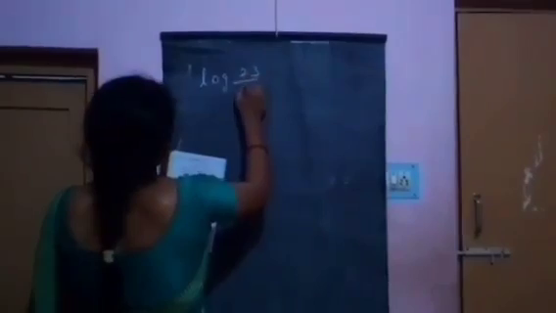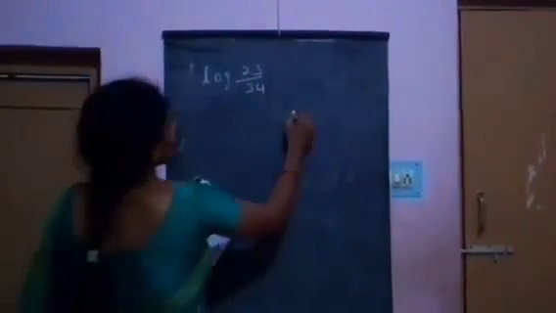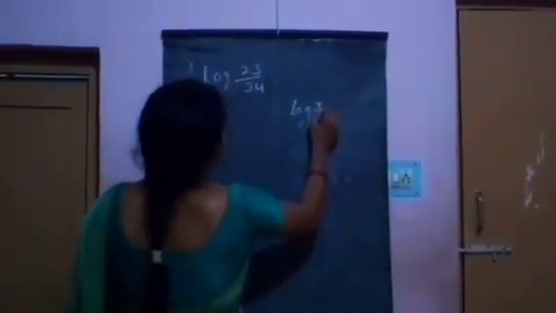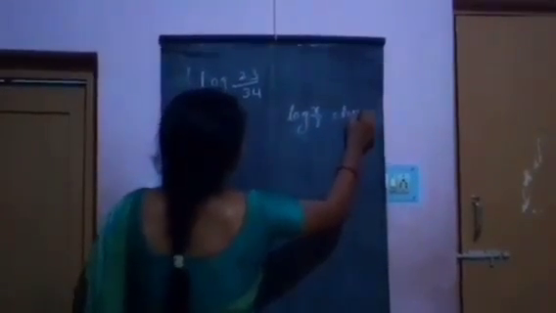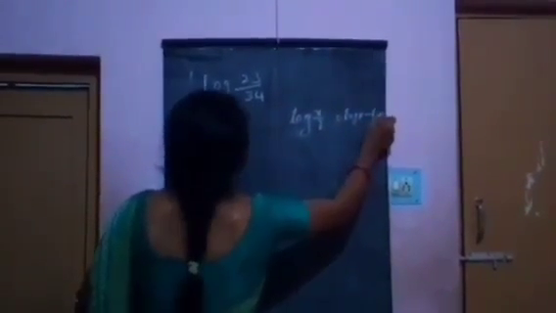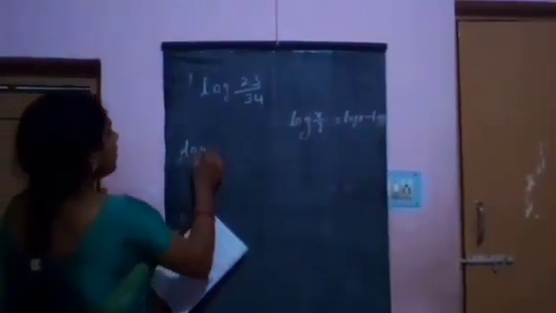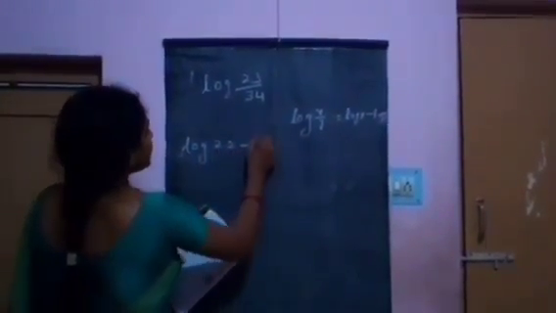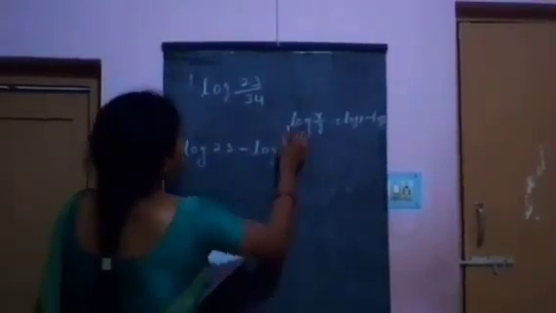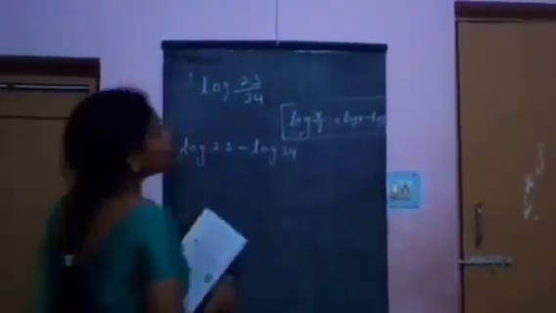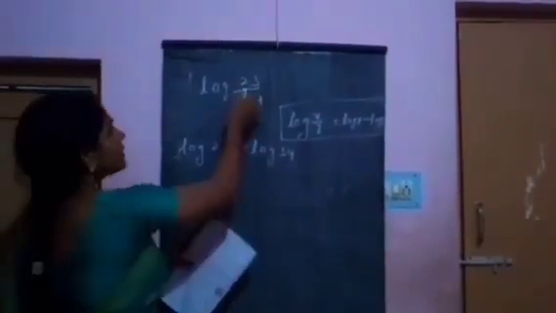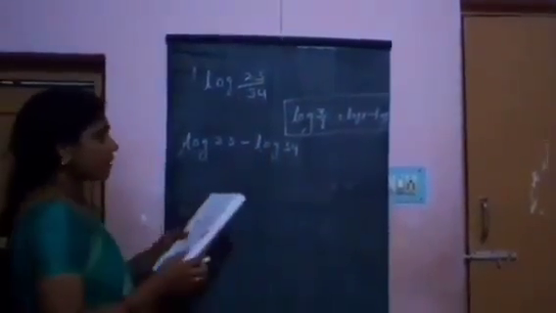Next, do this on page number 20. Express the logarithms of the following as a difference of logarithms. Log 23 by 34. Using the formula log x by y equals log x minus log y, this can be written as log 23 minus log 34.